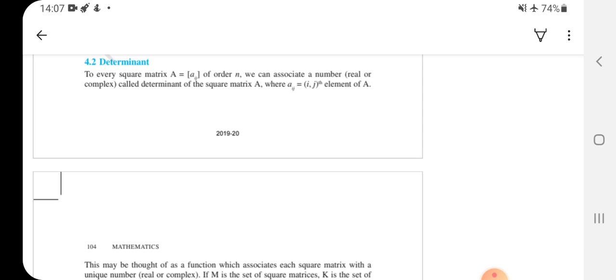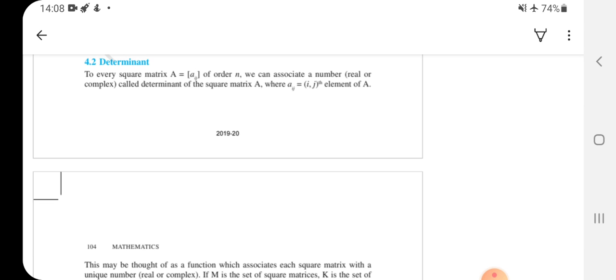So firstly, let me define determinant, because I have told you it is dependent on matrices only. How it will depend on matrices, that I will tell you now. Determinant is a function which carries a matrix to some real number. How that carries a matrix to a real number, that we will discuss now.